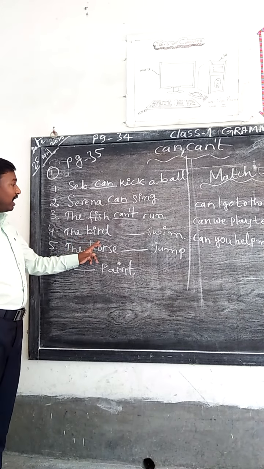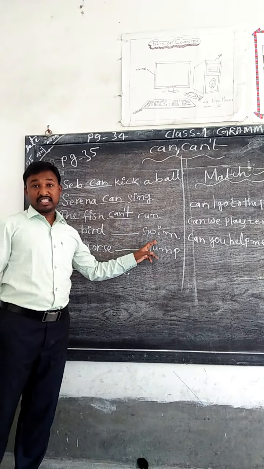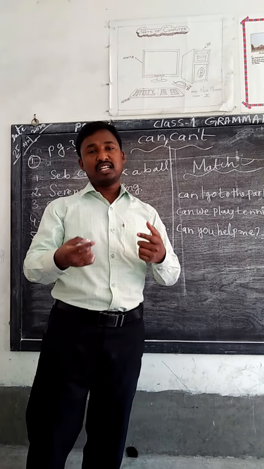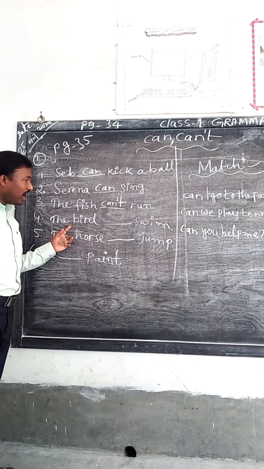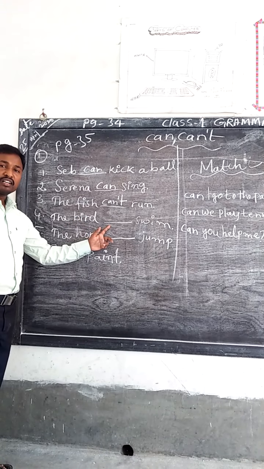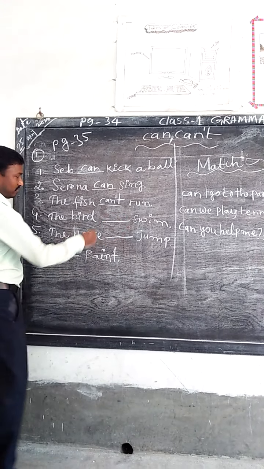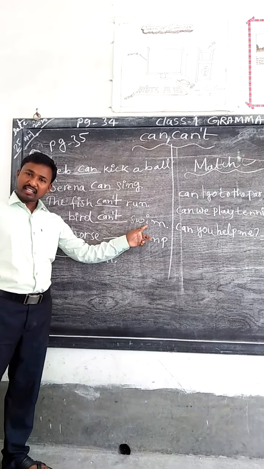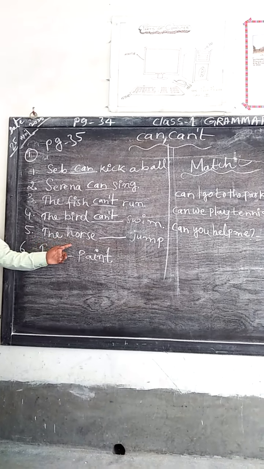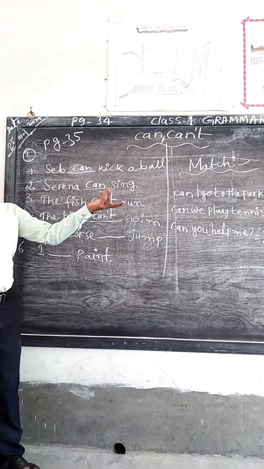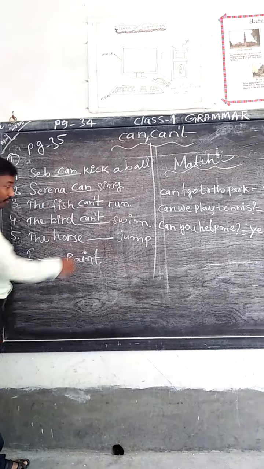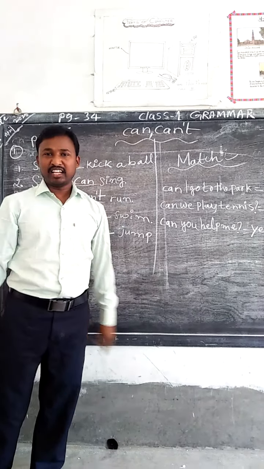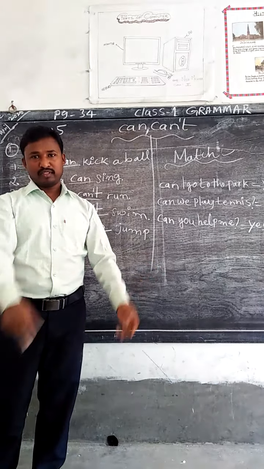Now see. The bird dash swim. The bird can fly. The bird can't swim. So here, the bird can't swim. Correct, na? Now you see number 5. The horse can jump. It is possible, the horse can jump. We see this in movies, heroes are jumping like anything, na? So the horse can jump.